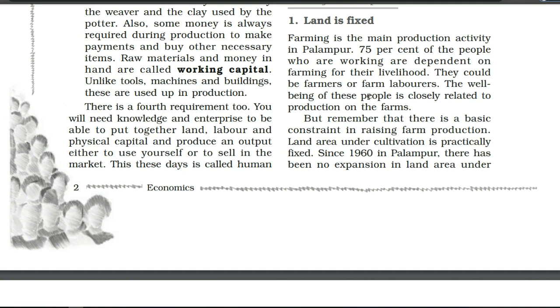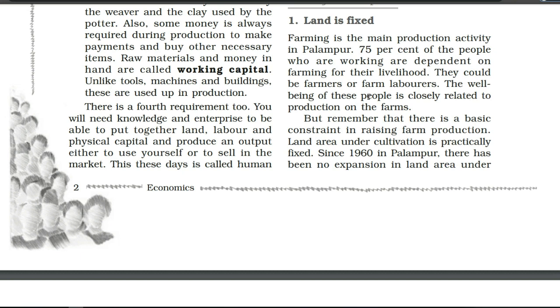In Palampur village, farming is the main production activity. Here 75% of the people are dependent on farming for their livelihood. They could be farmers or farm laborers who were working on the farms of the big or rich farmers.